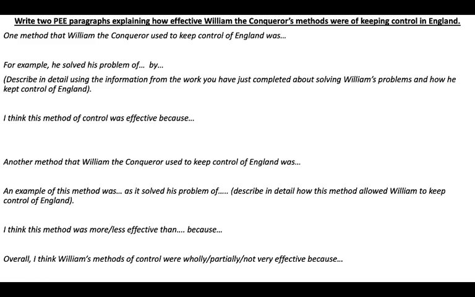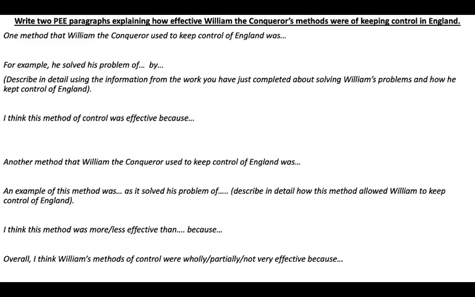So we've looked at two other methods of control that William had to keep power and control throughout England. They were the Feudal System and the Domesday Book. Now, in the rest of your project booklet, you will have looked at two other methods: castle building and dismantling rebellions that happened throughout England.